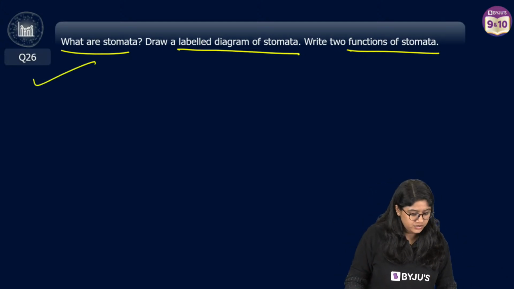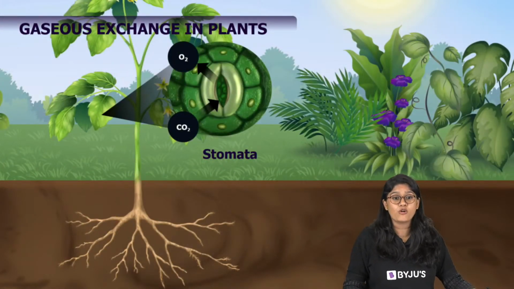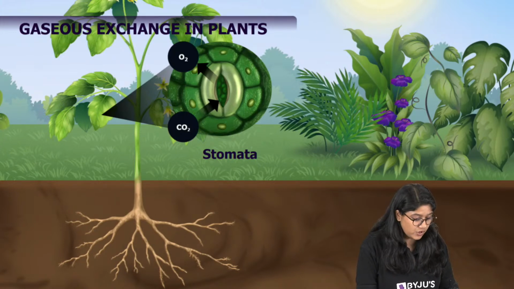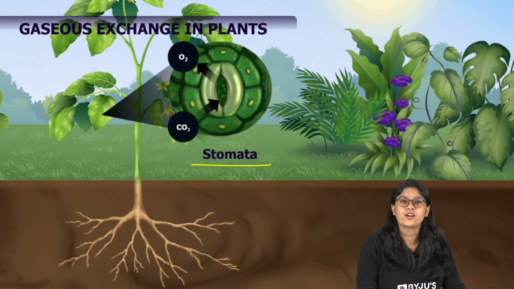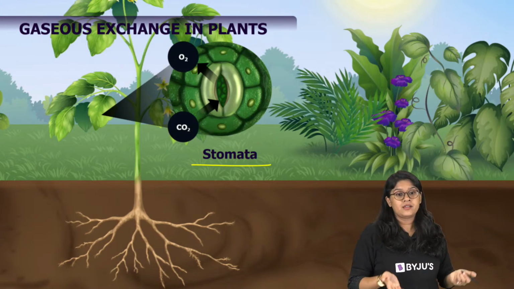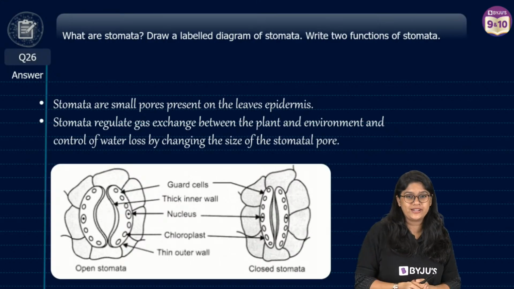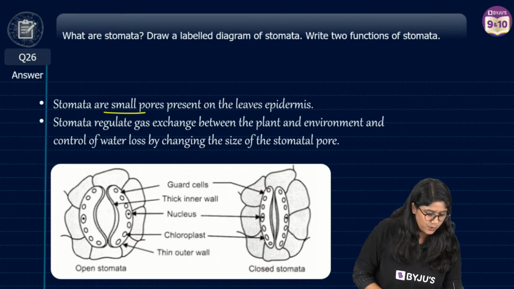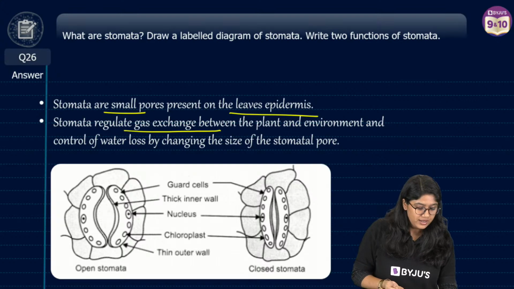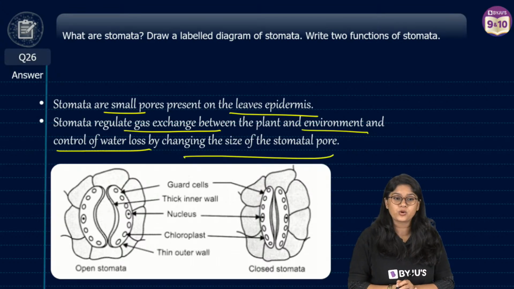Stomata are the tiny microscopic structures that are present on the epidermis of the leaves, right? Yes, the epidermis of the leaves. And of course, they help in the exchange of gases like oxygen and carbon dioxide, and they play a very important role in transpiration also, right? You will write all of that. We have the function, and this is how you can draw it, everything. Stomata have small pores present on the leaf epidermis, regulate gaseous exchange in the plant and the environment, and control the water loss by changing the size of the stomatal pore.